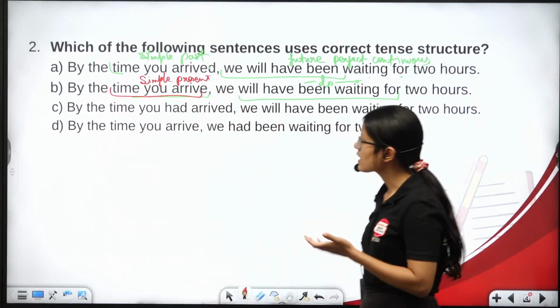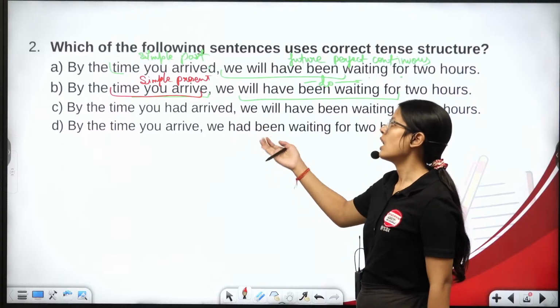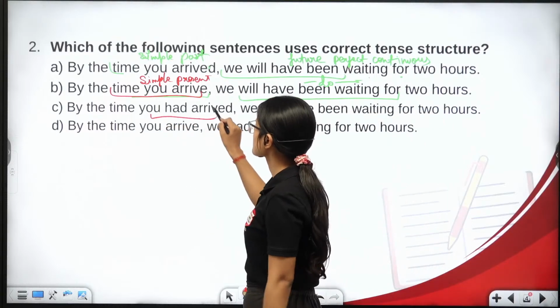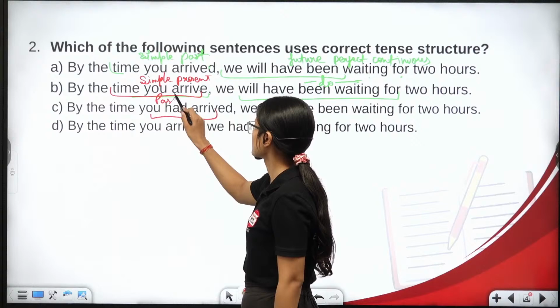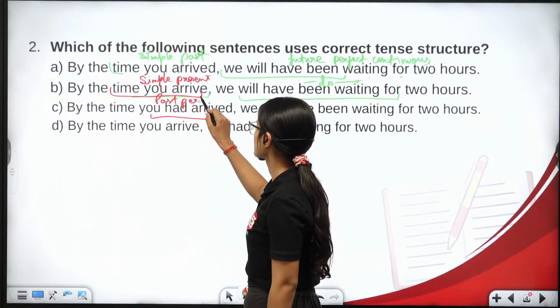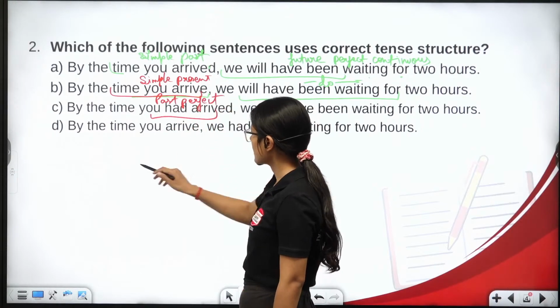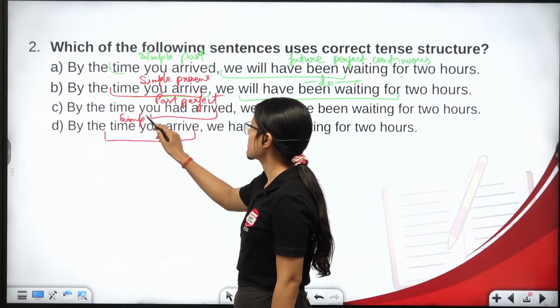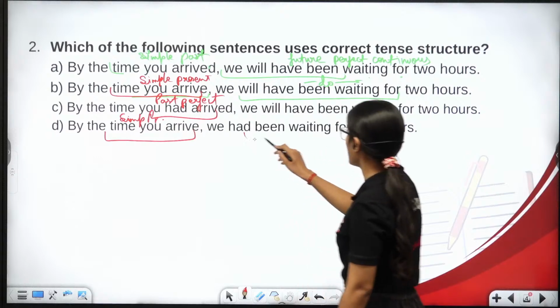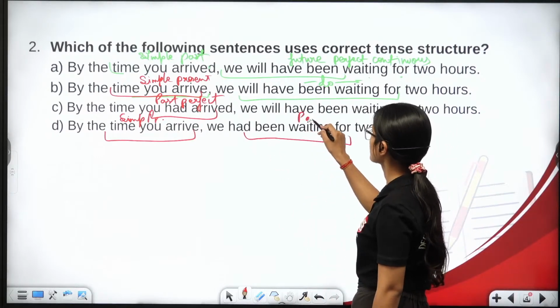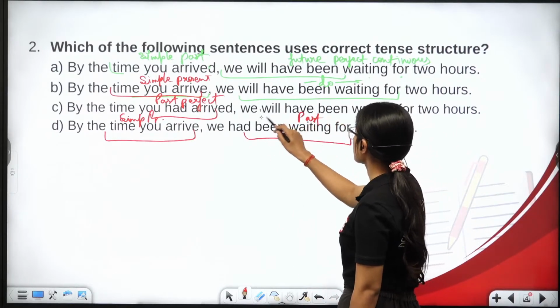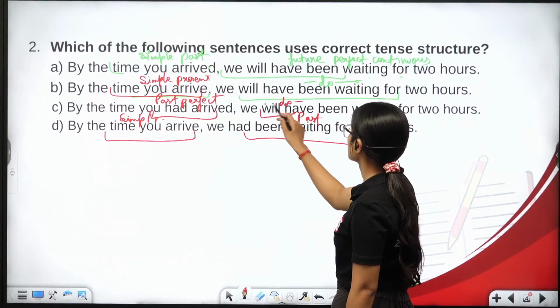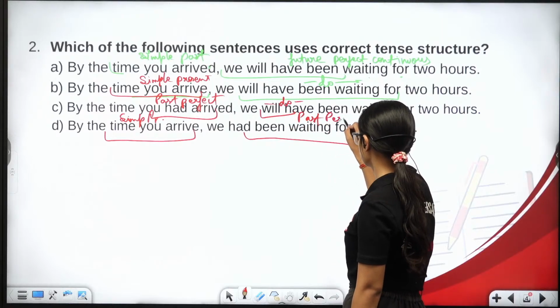This is simple present. Next one, by the time you had arrived, this is past perfect. And this is again simple present, and here we had been waiting. This is past perfect, same as above.